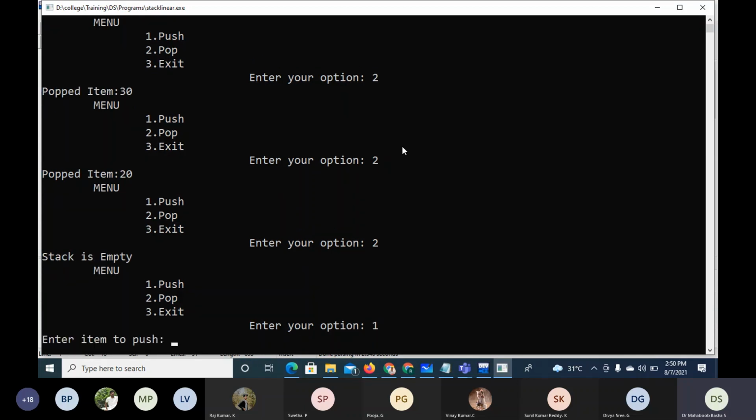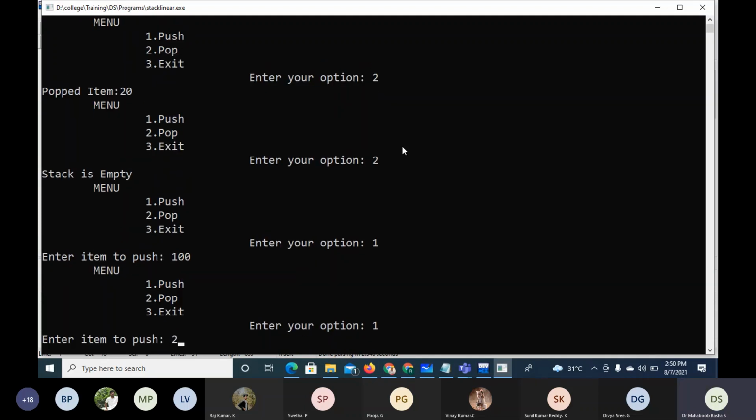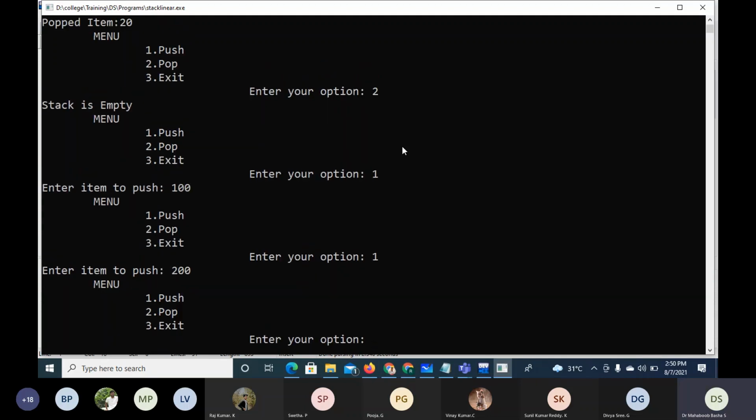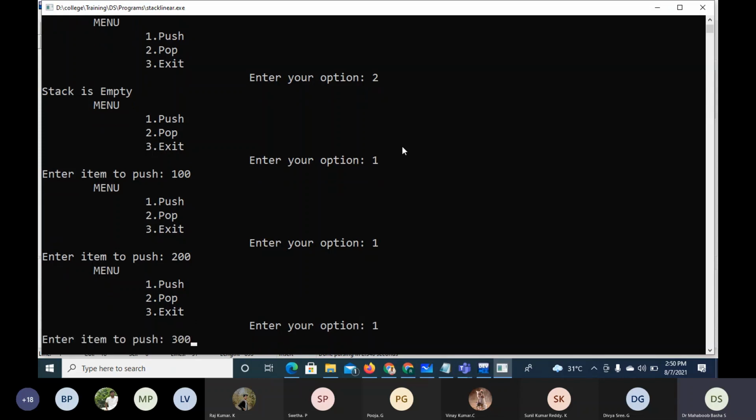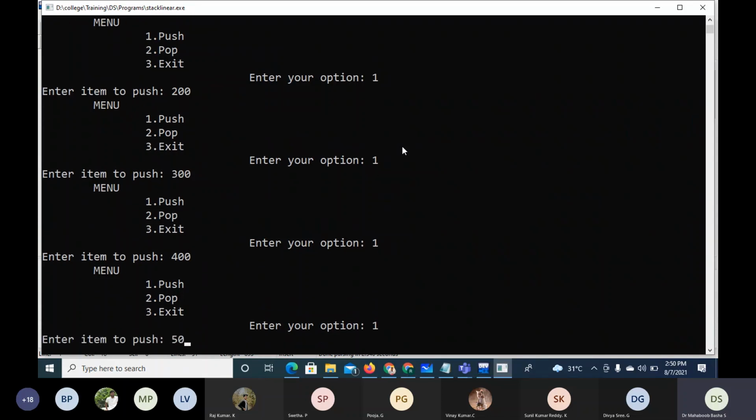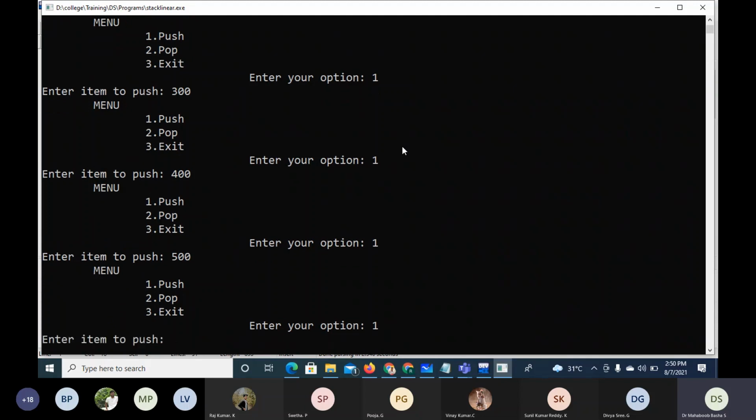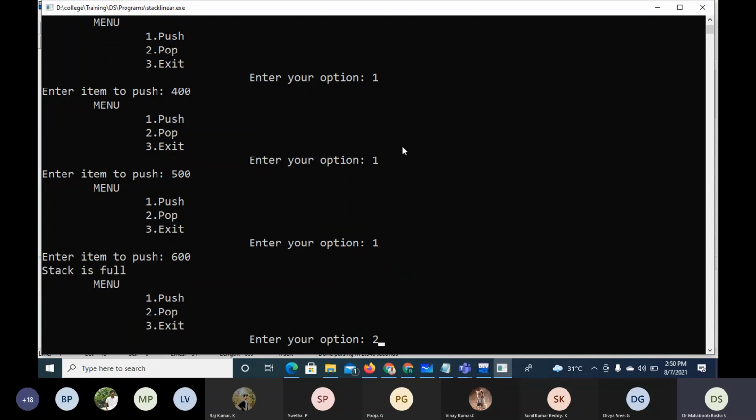Again, I'll push 100. Again, push 200. Again, I'll push 300. Again, I'll push 400. Again, I'll push 500. Now 5 items have been pushed. Again, if I try to push a 6th item, then it says stock full. Now again, keep on popping items.